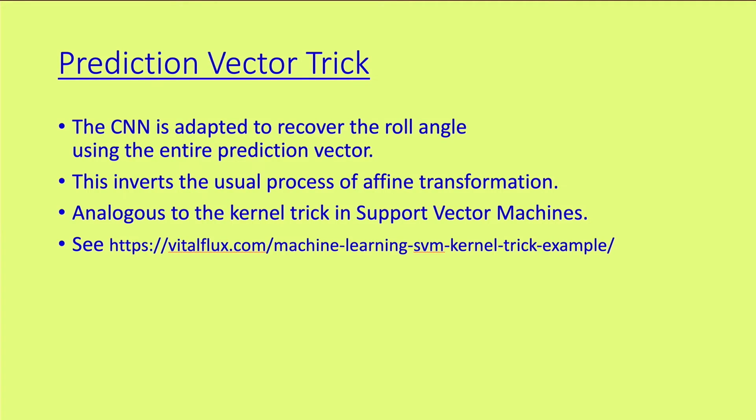The CNN is adapted to recover the roll angle using the entire prediction vector. This inverts the usual process of affine transformation, analogous to the kernel trick in support vector machines. The kernel trick of support vector machines is to convert the dot product of the support vectors to the dot product of the mapping function.